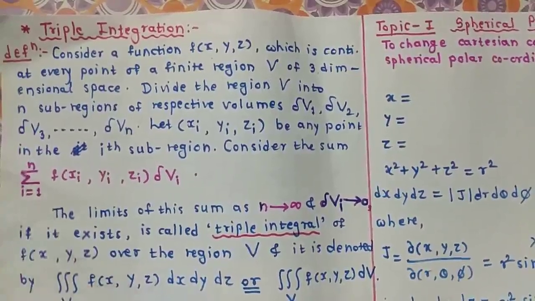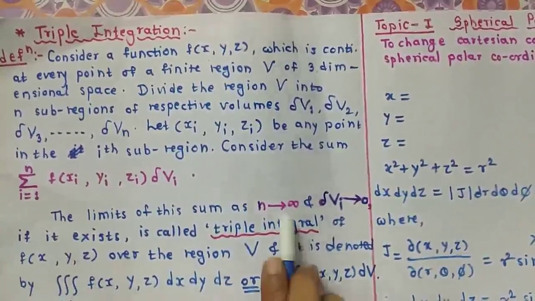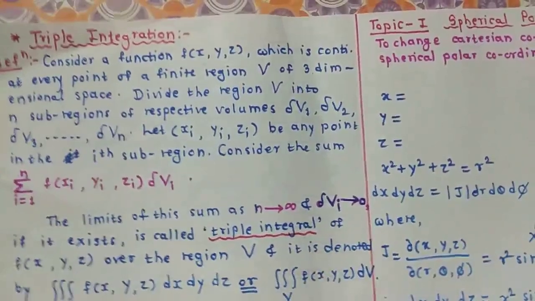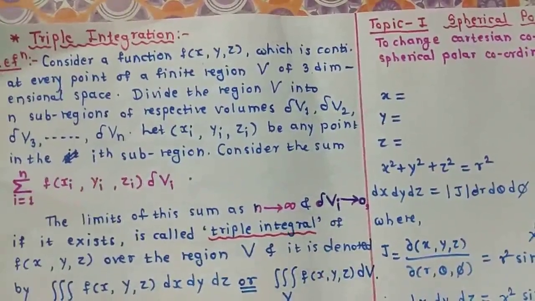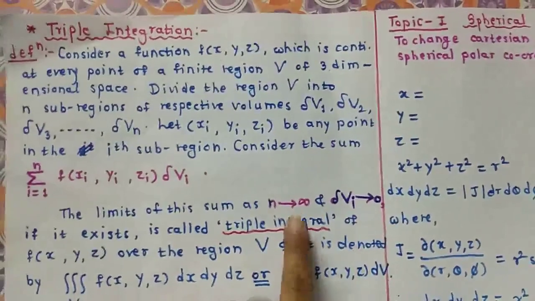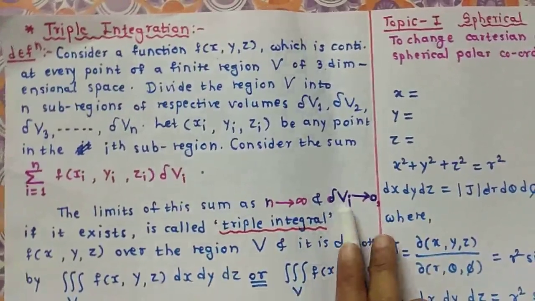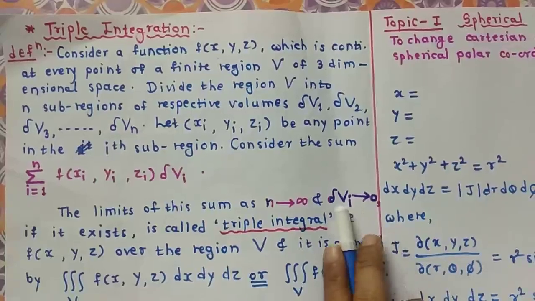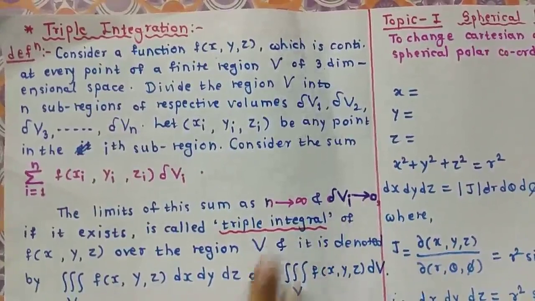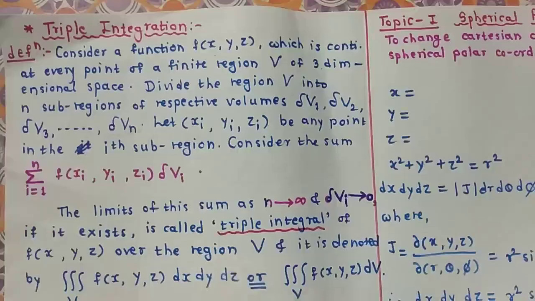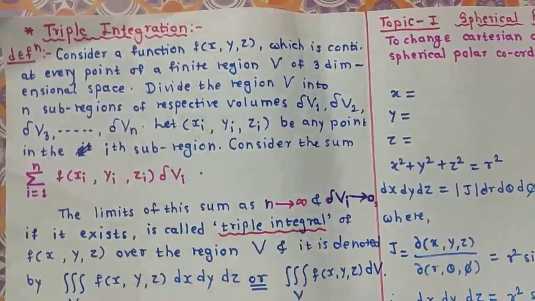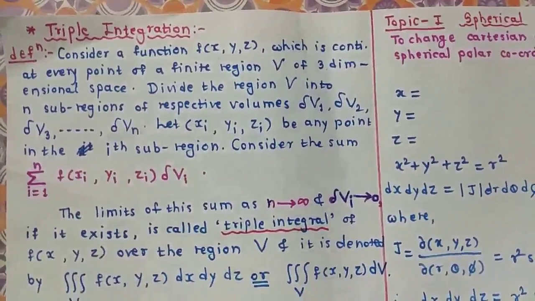Now the limit of this sum as n tends to infinity and delta Vi tends to 0. Here we make our sub-regions smaller and smaller, that's why delta Vi tends to 0 and n tends to infinity. The region becomes approximately 0 if and only if we take infinitely many sub-regions. So the limit of this sum as n tends to infinity and delta Vi tends to 0, if it exists, is called the triple integration. In this way we define triple integration.